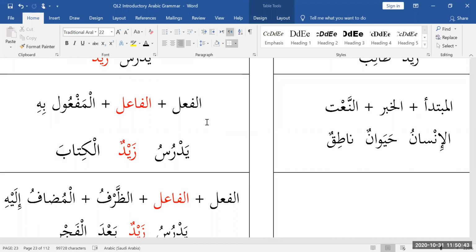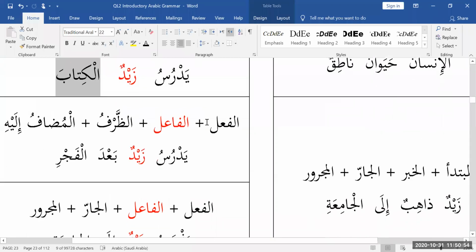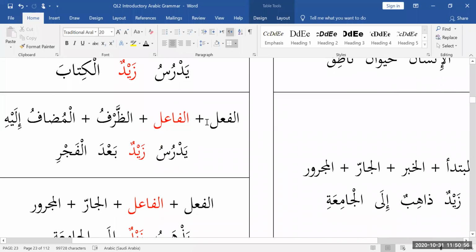And is this inflected? Is this mu'rab or mabni? It's mu'rab because it's an ism and it's not one of those exceptions. Let's look at other combinations of jumla fi'liya. Can I have a dharf and al-mudaf ilayh after? Sure. Remember dharf were containers we study, the place and time containers we study in easy intro to Arabic. So I can have a dharf after a jumla fi'liya.